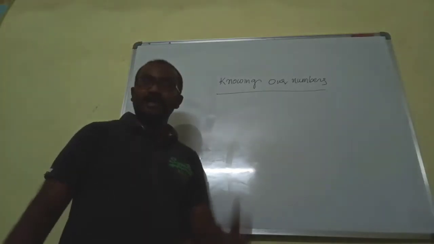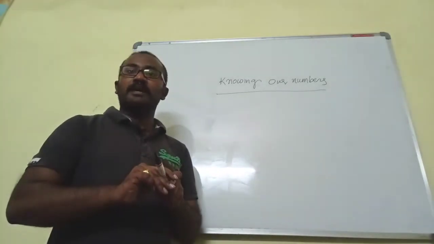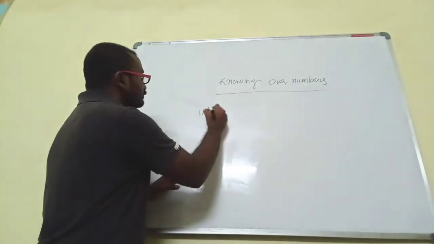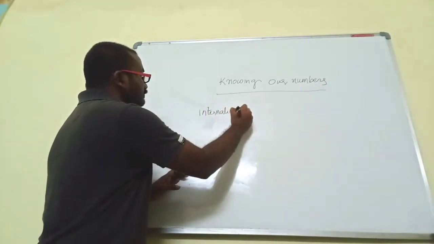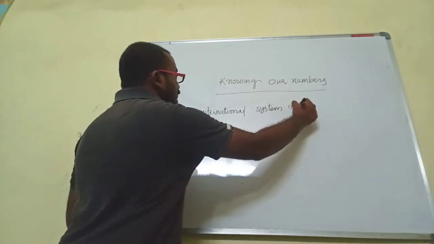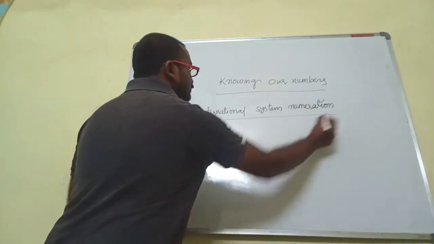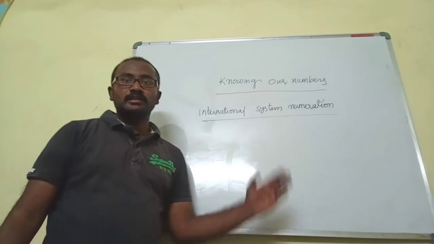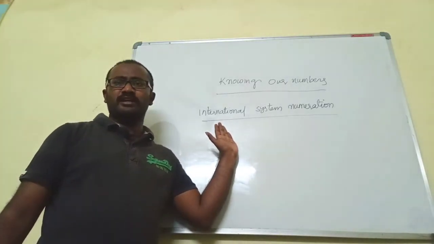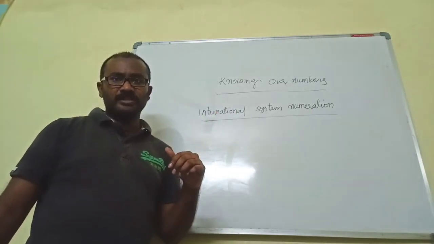Right. So, the international system of numeration. It has a different start compared to the Indian system of numeration. In this international system of numeration, it has a different place value chart compared to the Indian system of numeration. I hope you understand this.